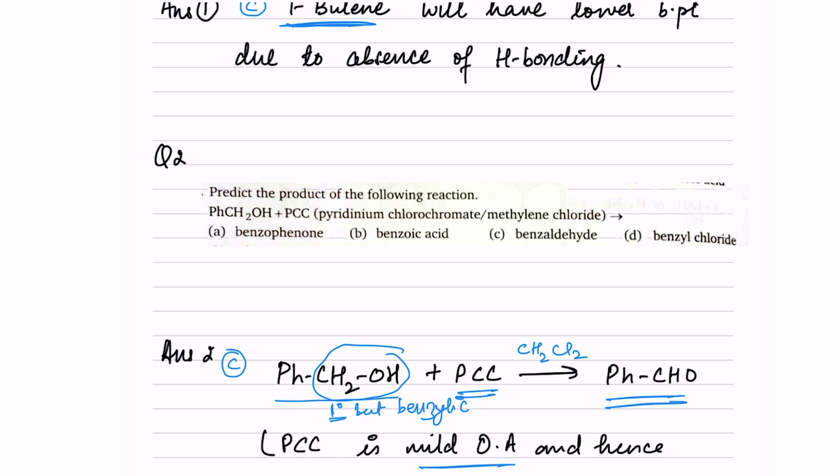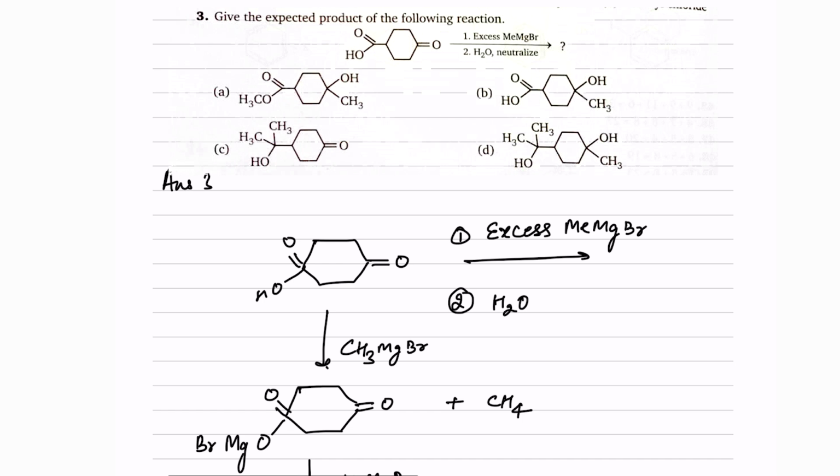Now come to question number 3. Give the expected product forming in the following reaction. We have been given a carboxylic acid and a ketonic linkage on the cyclohexane, and we have been given excess methyl magnesium bromide, and we have to do the reaction. So this is the given reaction.